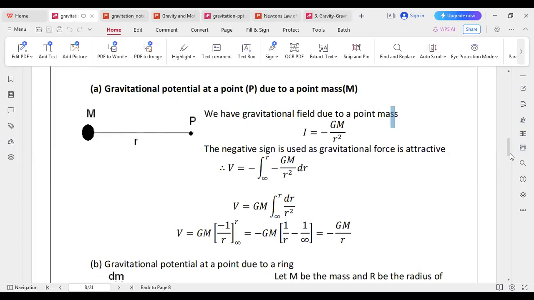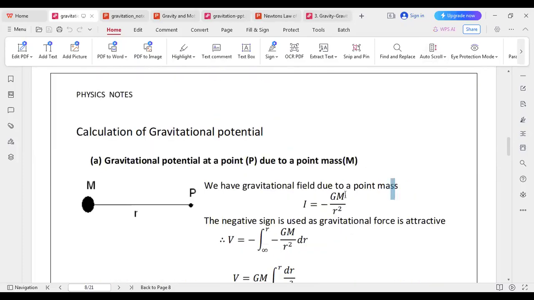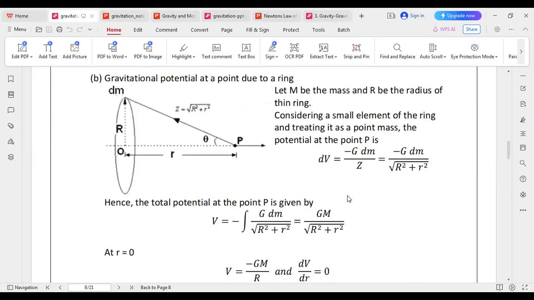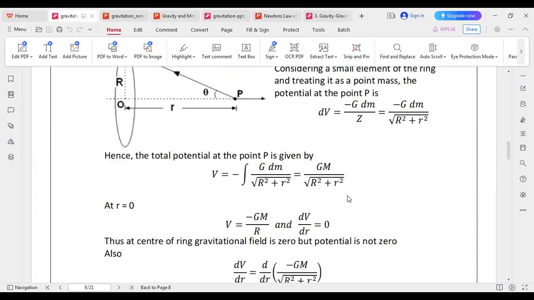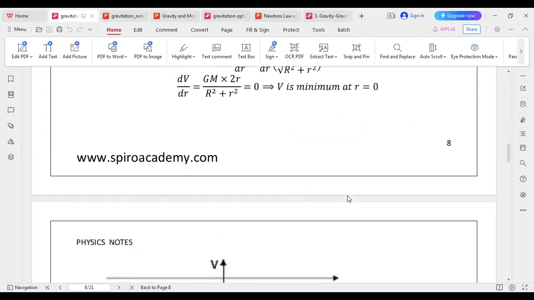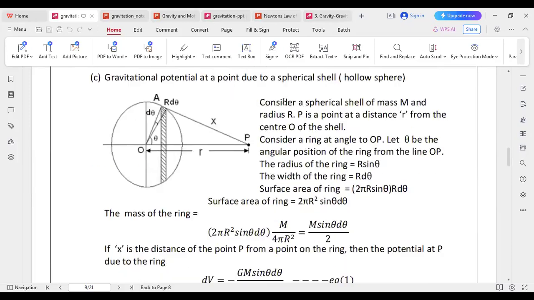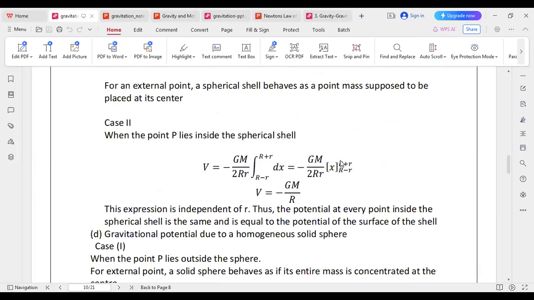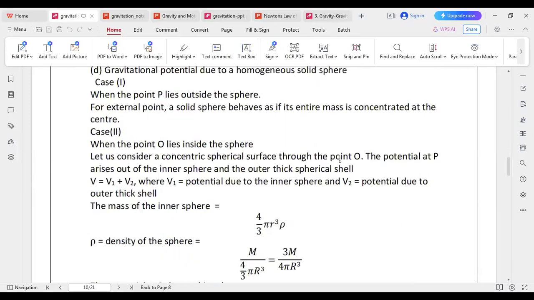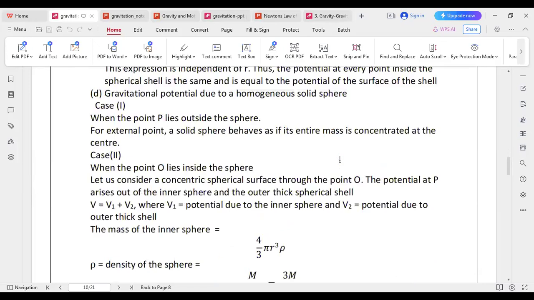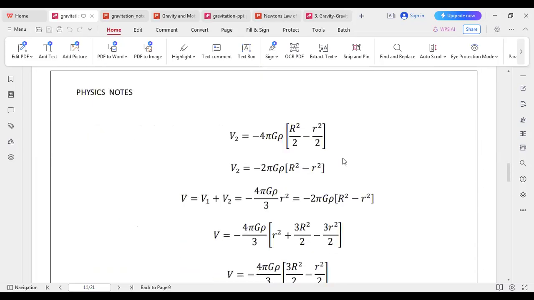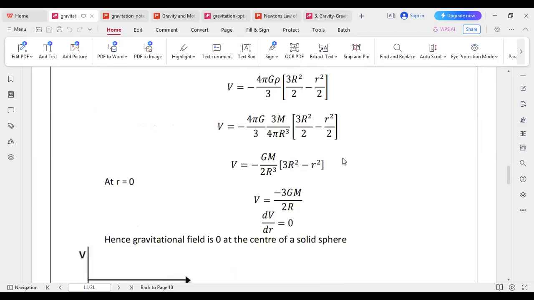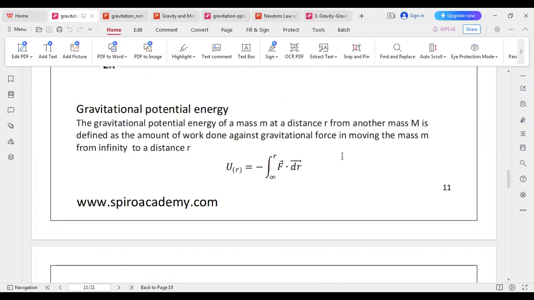This is the gravitational potential due to a point mass, which we have calculated, and another, gravitational potential at a point due to a ring. And another one is gravitational potential at a point due to a spherical shell, a hollow sphere. We have calculated this. This is for another method. The gravitational potential due to a homogeneous solid sphere, we can use this method also here. A gravitational potential energy